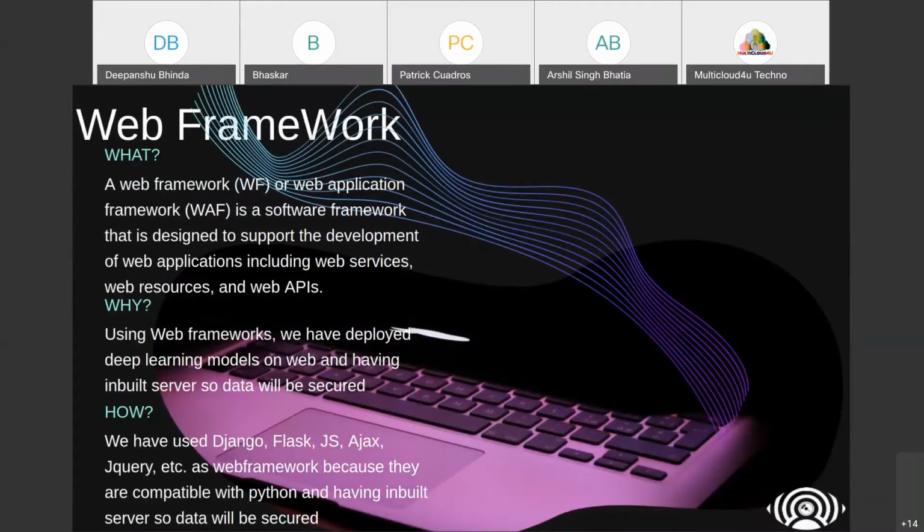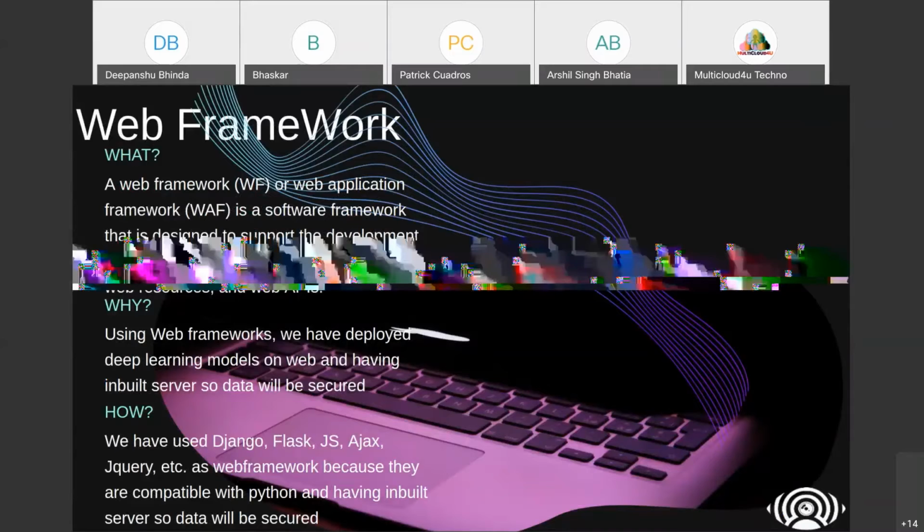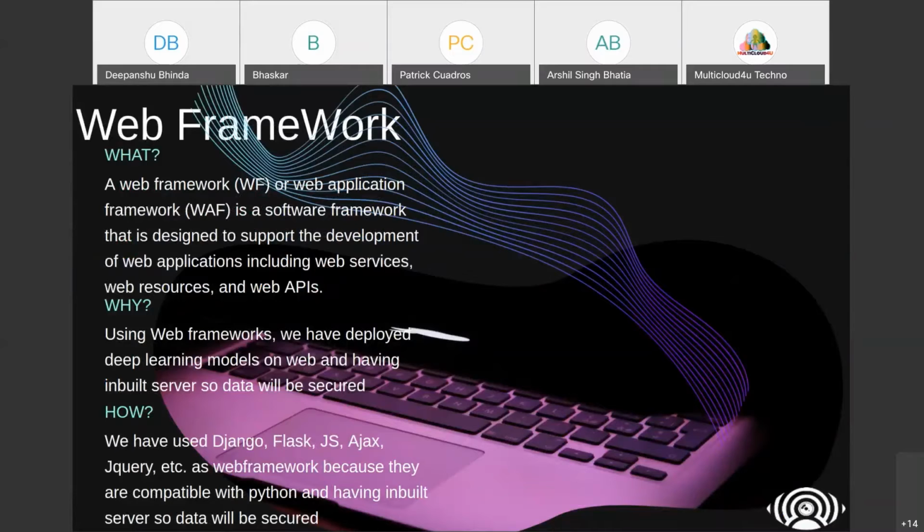Now, the web framework. If we have a deep learning model working on the server for showing the outputs and showing the alerts, we use Ajax, asynchronous JavaScript, so as not to reload the page. We use web frameworks for this. Here we have used web frameworks such as Django and Flask. You can also use other web frameworks, but personally we use Django and Flask because they are more compatible with the Python programming language.